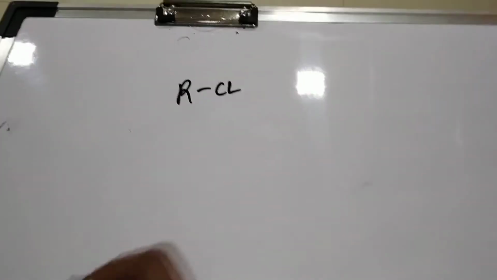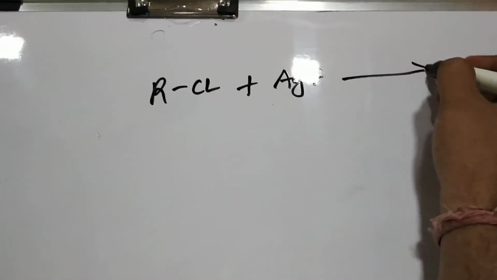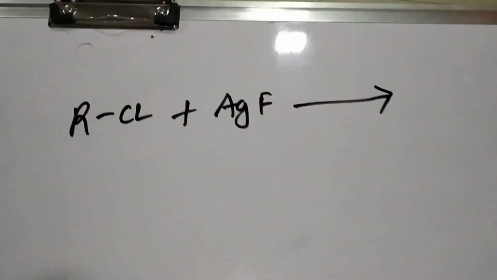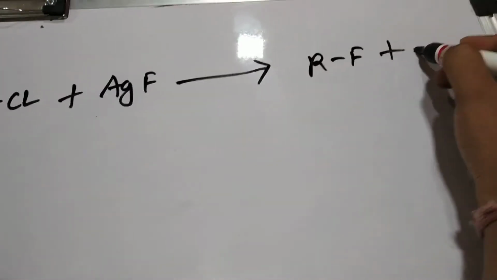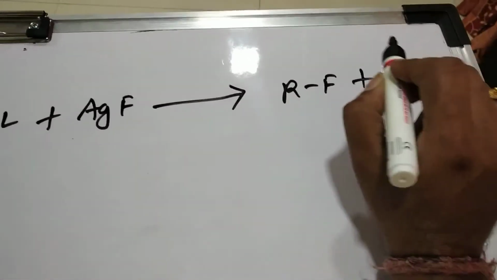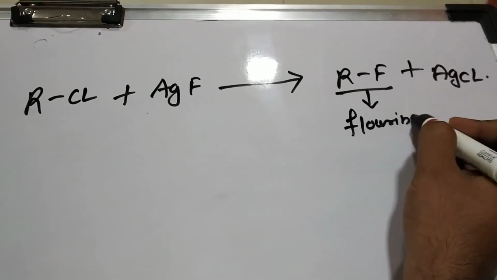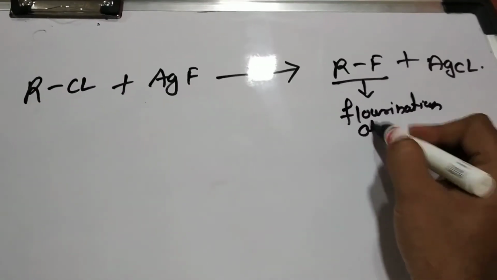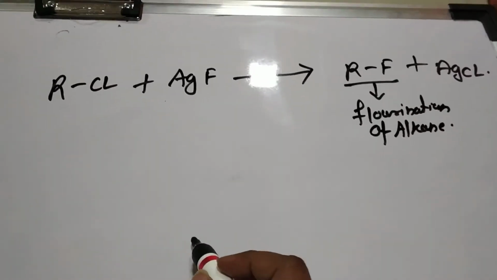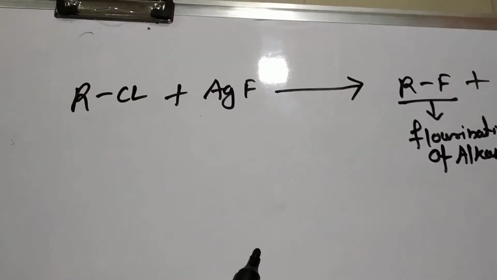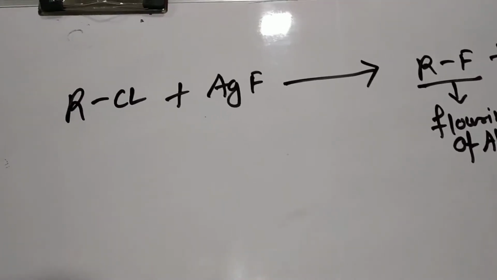RCl, that is the alkyl chloride, when treated with AgF, that is the metal fluoride, gives you RF plus AgCl, right? So what is RF? RF is nothing but the fluorination of an alkane. As I told you, fluorine is very highly reactive, so direct reaction of fluorine with alkane is not possible, right?